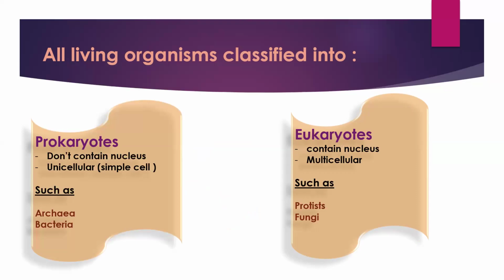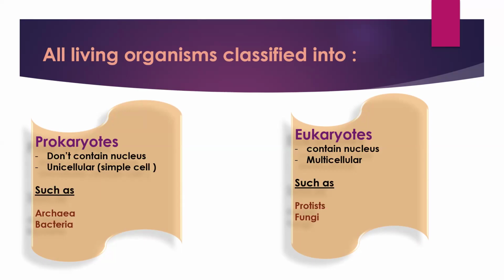Before we take a look at the types in detail, you must know that all living organisms are classified into two types, prokaryotes and eukaryotes, and the difference between them is the presence or absence of the nucleus. So what is the meaning of the nucleus? The nucleus is the part of the cell responsible for all living processes in the cell. Let's have an example. When you cut yourself, the cell tries to heal and make new tissue to replace the torn or damaged one. The nucleus is the part of the cell that is responsible for this.